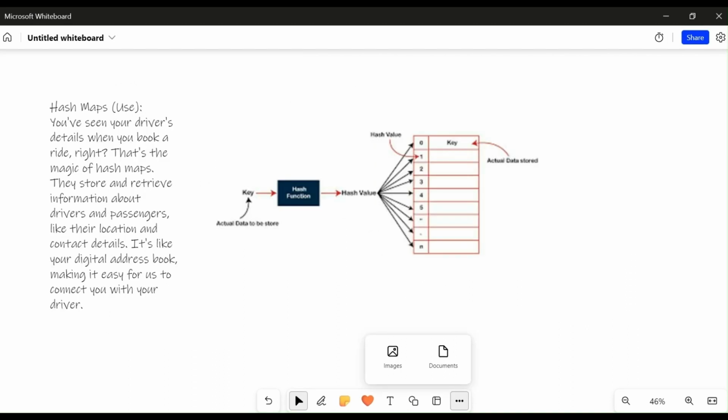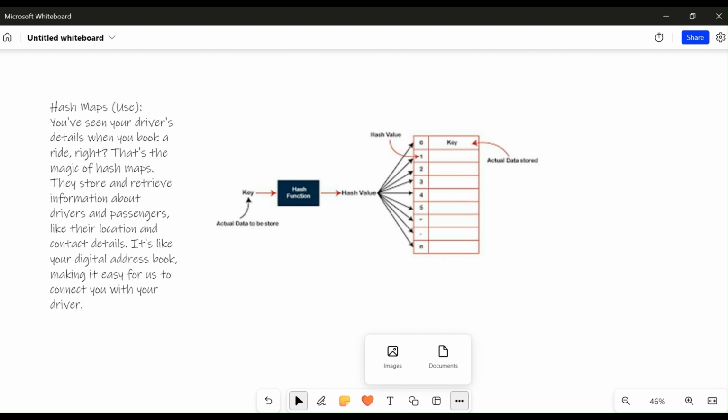So now let's dive into HashMap. These are like magical digital address books. When you book a ride, you see your driver details, right? Hash maps are what we use to store and retrieve information about drivers and passengers, for example their location and contact details.